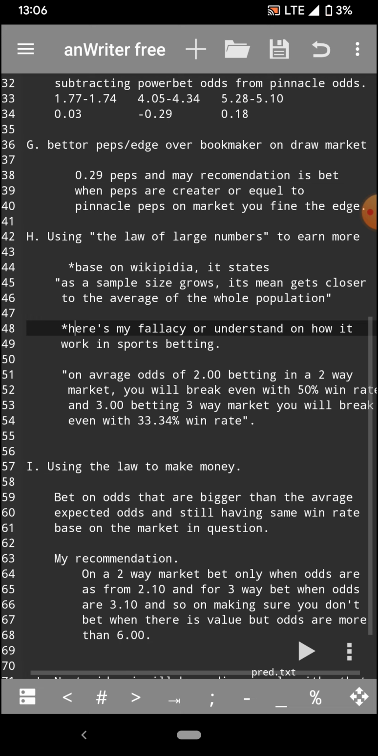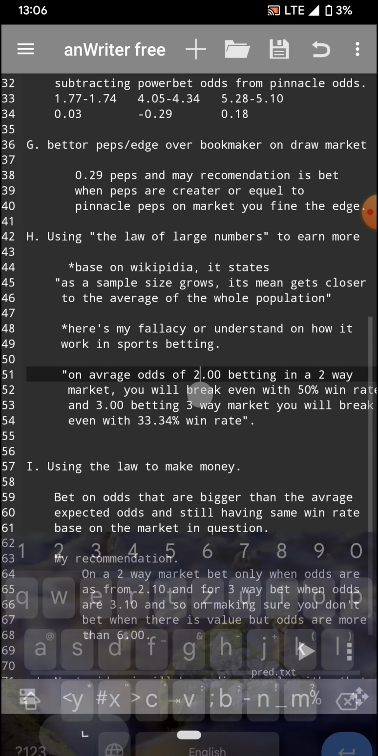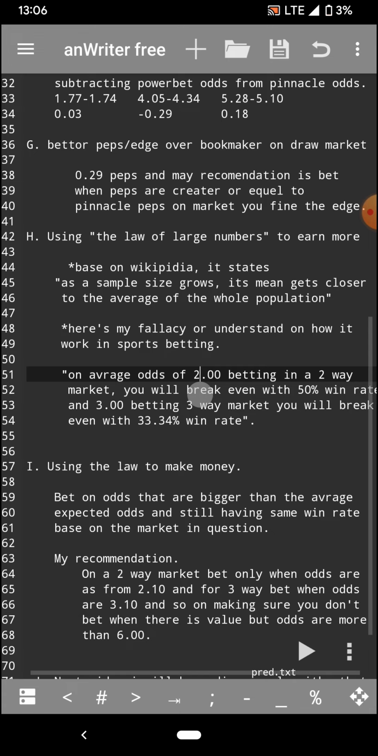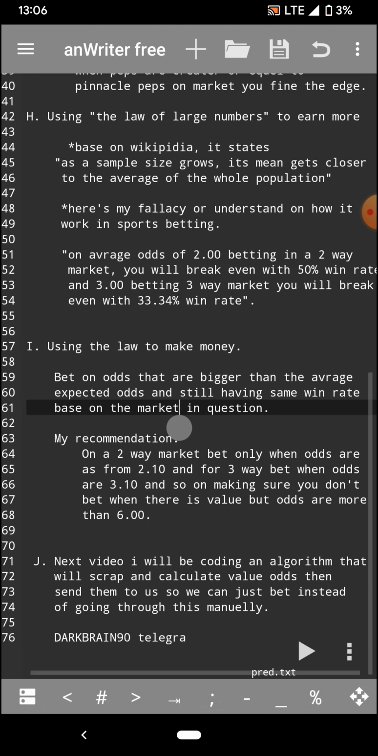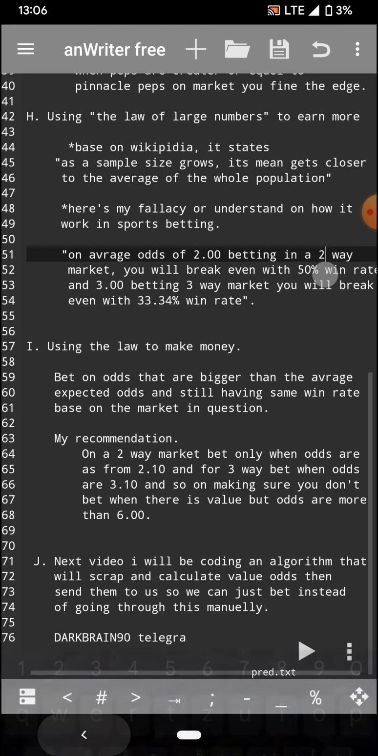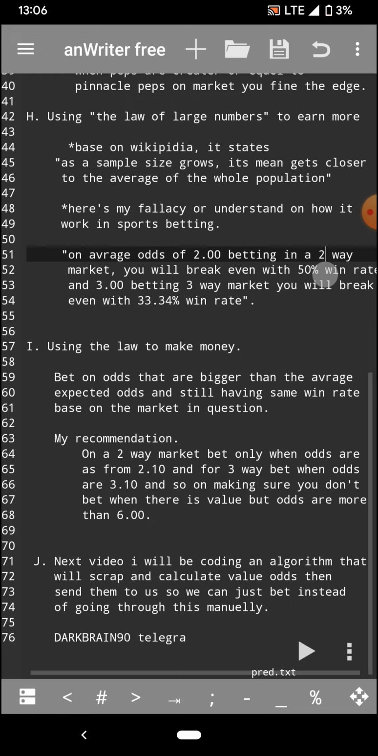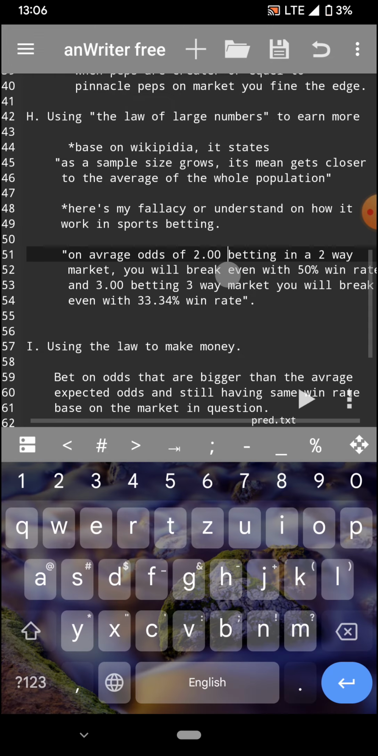So for example, instead of betting on odds of 2.00, you should be betting on odds of 2.10 and going up, which are much bigger than the expected odds, and you are still having the same win rate based on the market. So if you are betting on the two-way market we're talking about up there, you should make sure that you are winning 50% of the time, and you are betting on odds of about 2.10, which are greater than the expected odds.